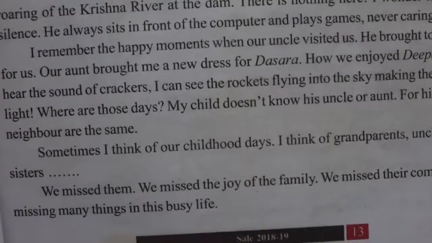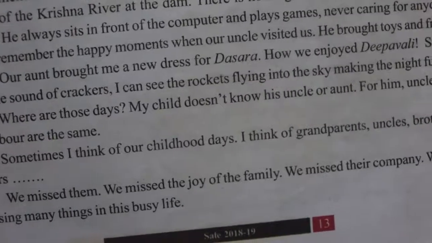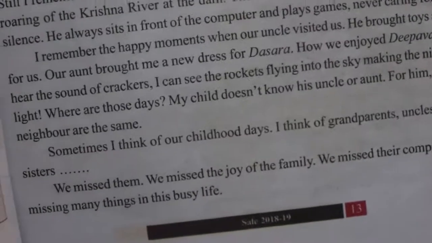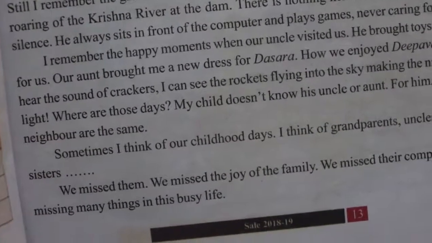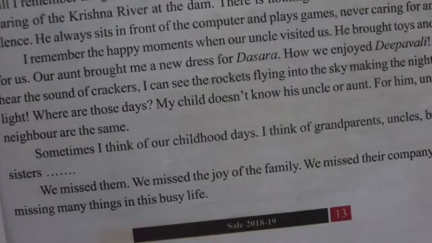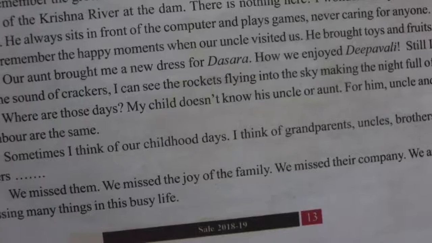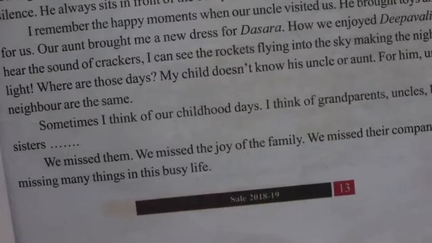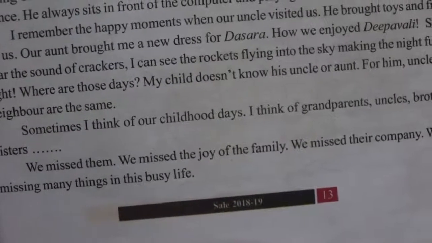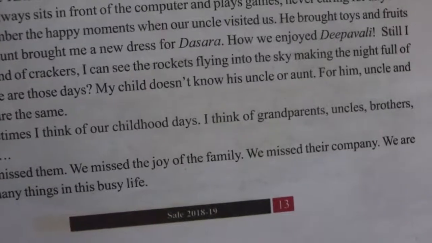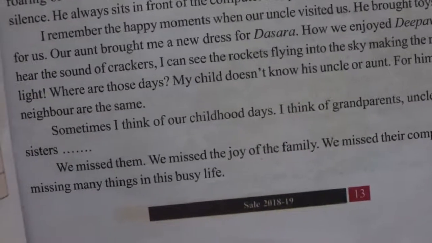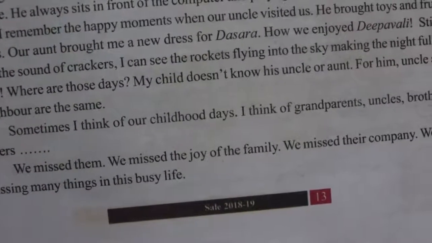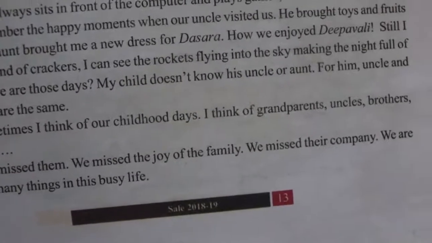I remember the happy moments when our uncle visited us. He brought toys and fruits for us. Our aunt brought me a new dress for Dasara. How we enjoyed Deepavali. Still I hear the sound of crackers. I can see the rockets flying into the sky, making the night full of light. Where are those days? My child doesn't know his uncle or aunt.